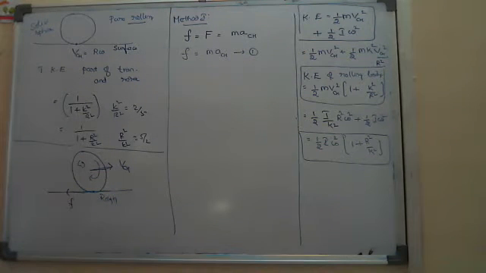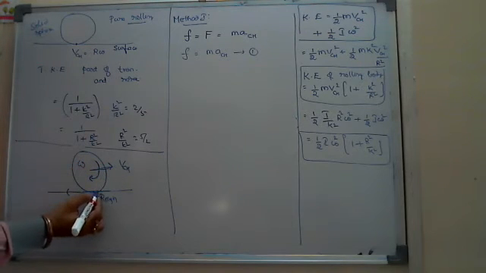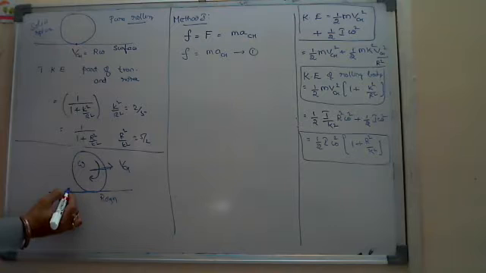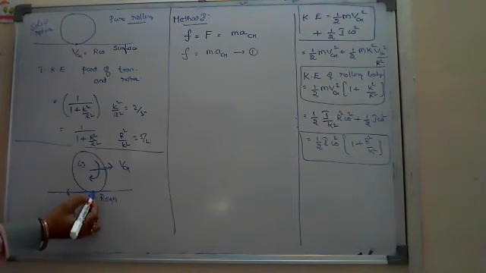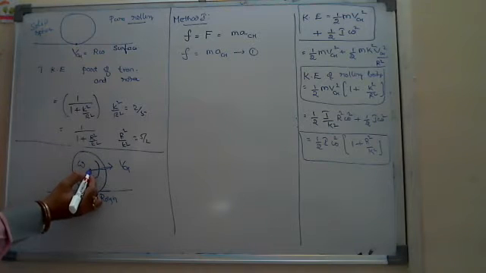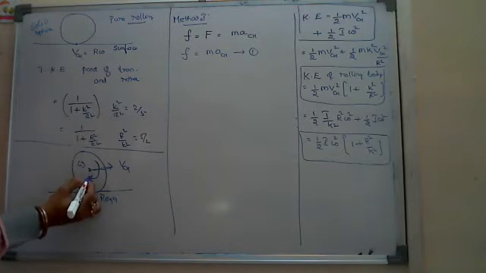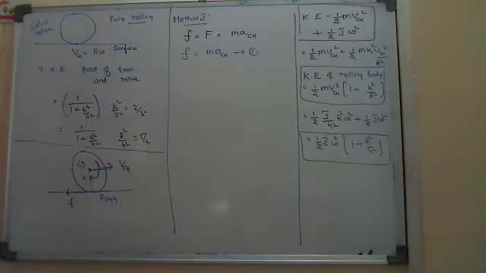And number 2, this friction tries to change the omega also. Why? Because this is the direction of omega. This friction is acting tangentially at the point. While rotating about this axis, if I calculate the torque, the friction is at a perpendicular distance r.